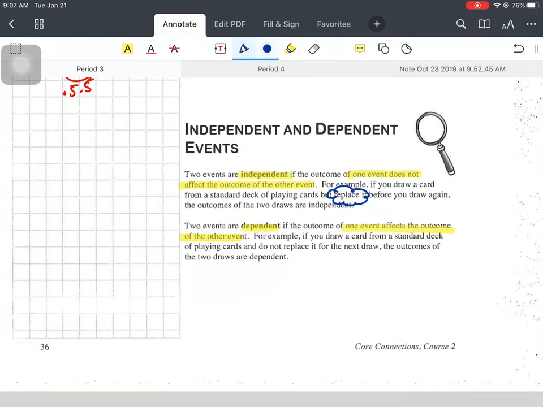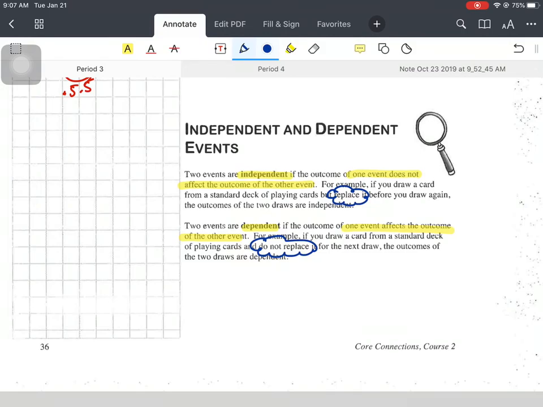The dependent event is where you do not replace, right? Do not replace, right? So same thing, if you draw a card from a deck, right? There were 52 cards in the deck, right? So if you draw that card and then you don't put it back, now all of a sudden there's only 51 cards in the deck, right? So your probabilities are going to change.